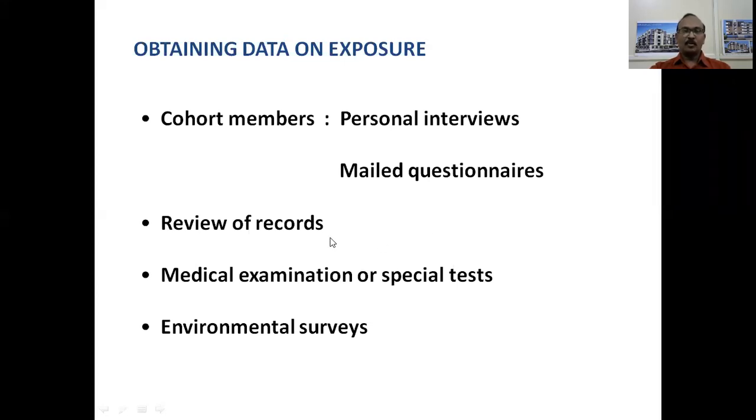Next is review of records. The records can be medical records or employment records. Medical records suggest the type of treatment, whether it is surgery, the amount of drugs given, medical treatment, or the amount of exposure. All these can be got from a medical record or from an employment record. The data can be got.